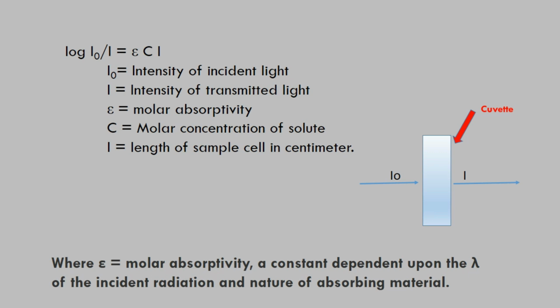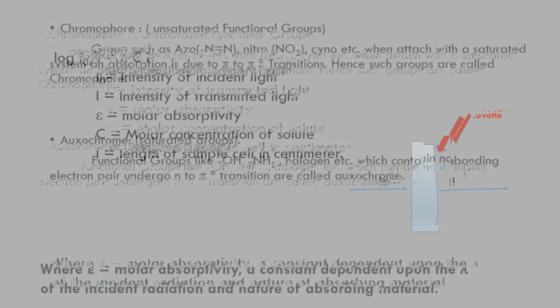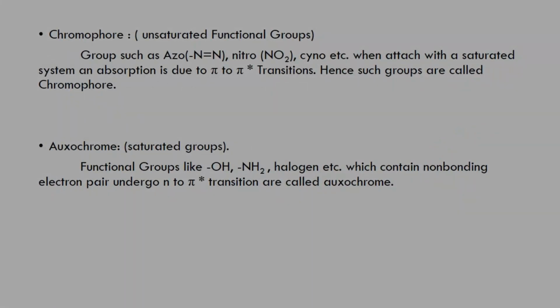So this is all about the Lambert-Beer law, the terms we tried to understand according to UV visible spectroscopy. Now the first term is chromophore, in which unsaturated functional groups are present. Groups such as azo, nitro, cyano, etc., when attached with a saturated system, show absorption due to pi to pi star transitions. Hence such groups are called chromophores. So we can easily remember the chromophores: those are unsaturated, containing a double bond or triple bond.